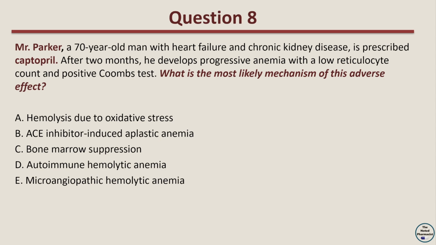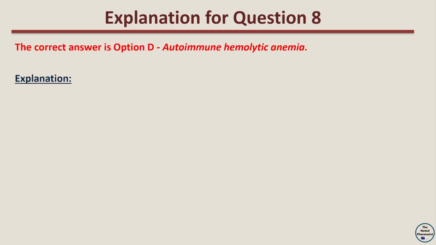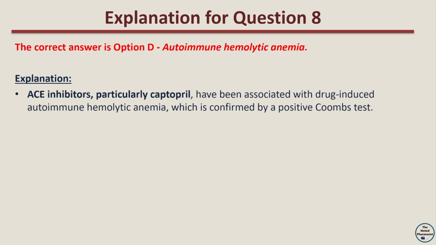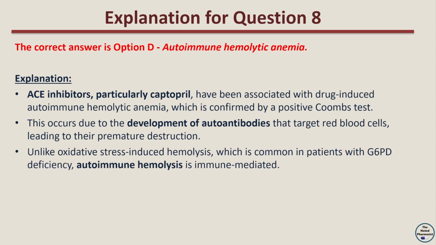The correct answer is option D, autoimmune hemolytic anemia. The explanation is that ACE inhibitors, particularly captopril, have been associated with drug-induced autoimmune hemolytic anemia, which is confirmed by a positive Coombs test. This occurs due to the development of autoantibodies that target red blood cells, leading to their premature destruction. Unlike oxidative stress-induced hemolysis, which is common in patients with G6PD deficiency, autoimmune hemolysis is immune-mediated.